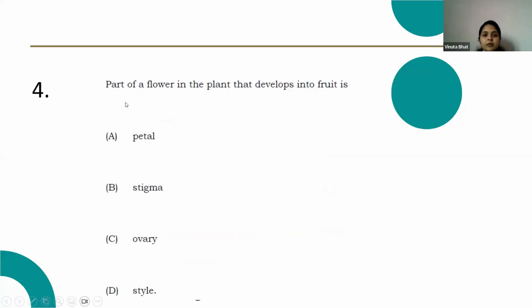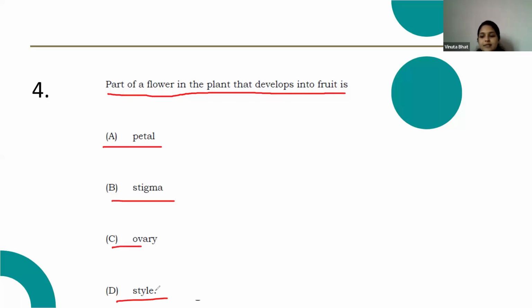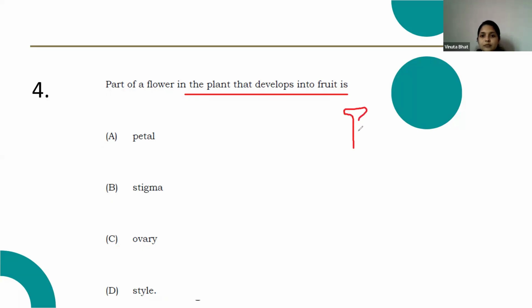Next question. The part of a flower in the plant that develops into fruit is option A petal, option B stigma, option C ovary, option D style. Here, this is the stigma and style.